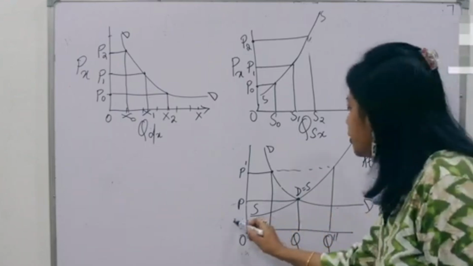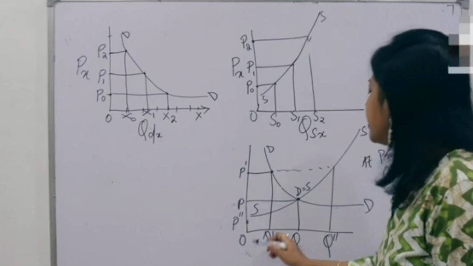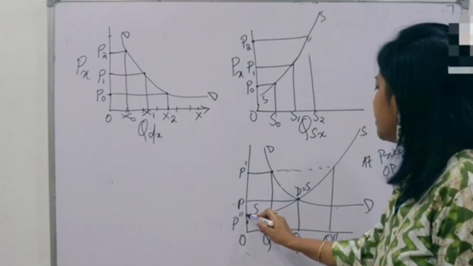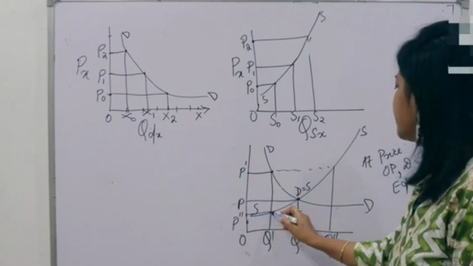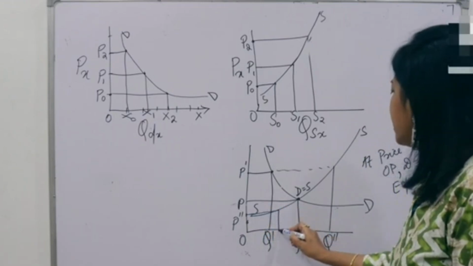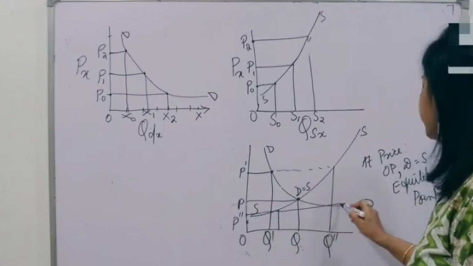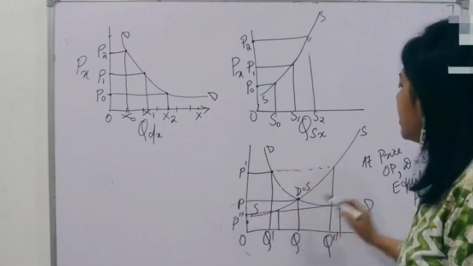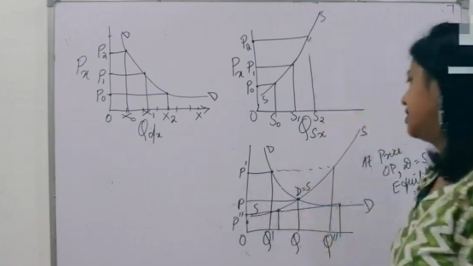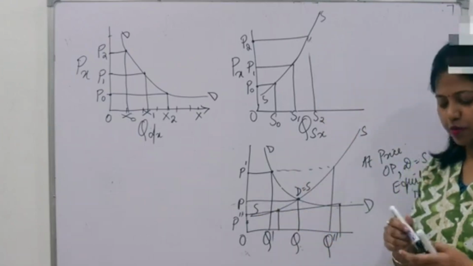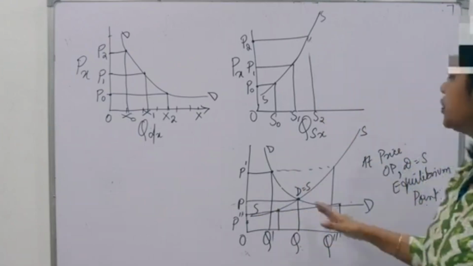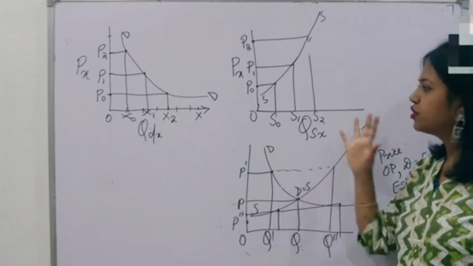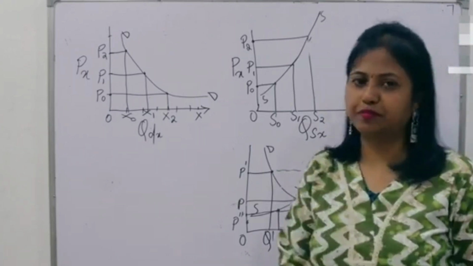Also, this cannot be your equilibrium price, because if this is your equilibrium price, then see where is the supply? Supply is here, and where is the demand? Demand is here. So the demand is very high at this price, but supply is very low at this price. So this cannot be your equilibrium. So for equilibrium, we need both demand and supply to be at one place. So this is the concept of equilibrium.